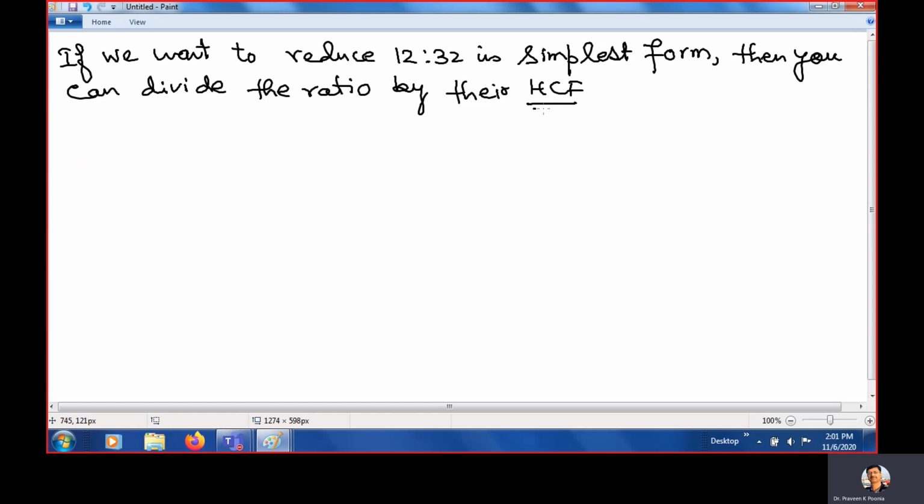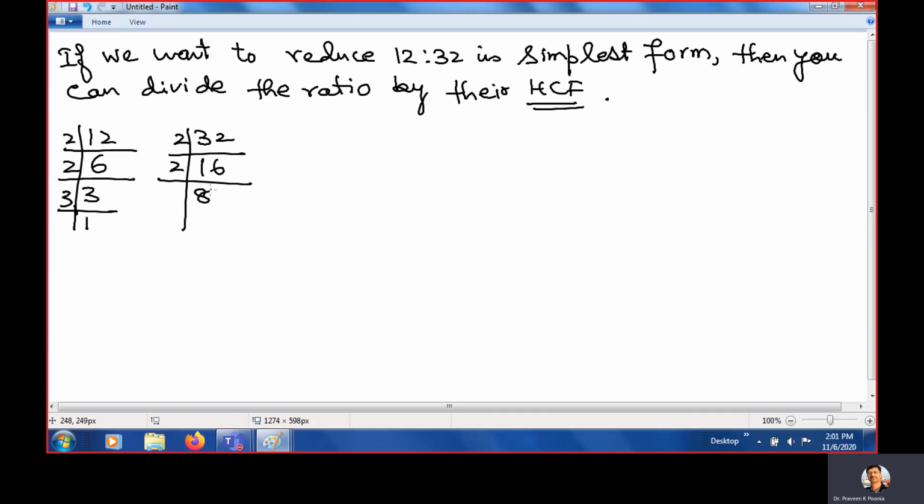HCF we studied in week 2, highest common factor. And if I calculate the HCF of 12 and 32, what are the prime factors of 12? 2 times 6, 2 times 3 and 3 times 1. Clear? Okay. And 32, it is 2 times 16, 2 times 8, 2 times 4, 2 times 2 and 2 times 1.